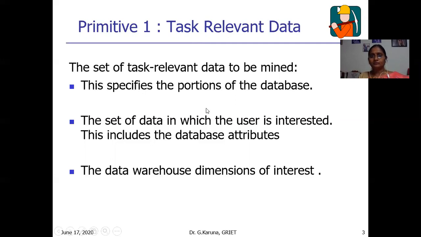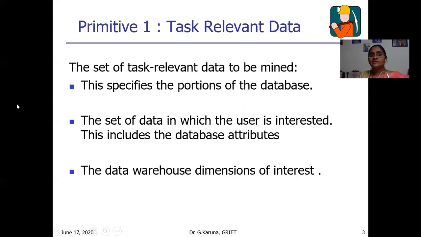For example, let us take a university database. It consists of a student database, staff database, library database, accounts database, and sports database. Now, the user's task is to specify how many students have had more than 90% for the past 5 years. Suppose this is the query. So this requires only a portion of the data from the university database. That is, only the student database is required, not sports data, not library data. So here it is a portion of the database, task relevant.